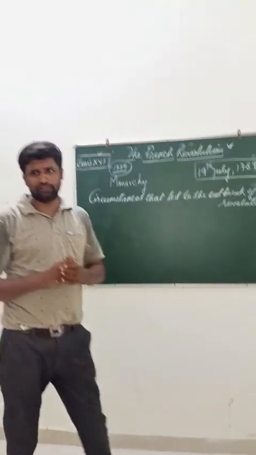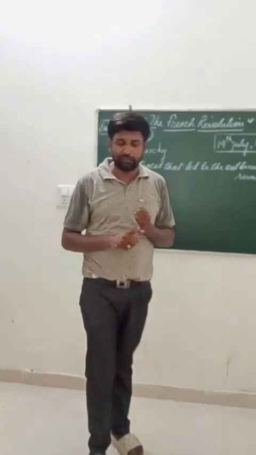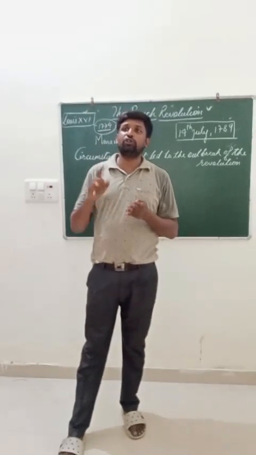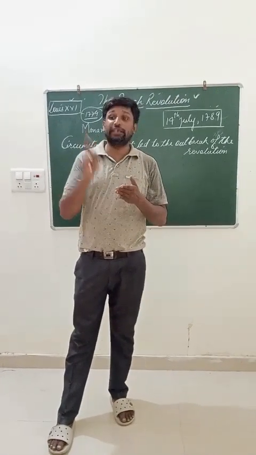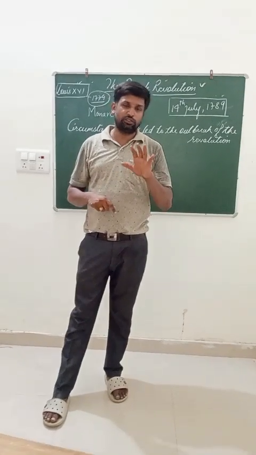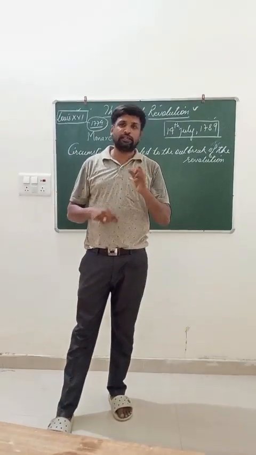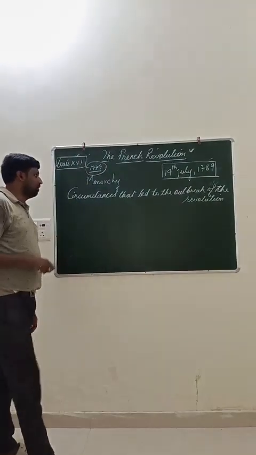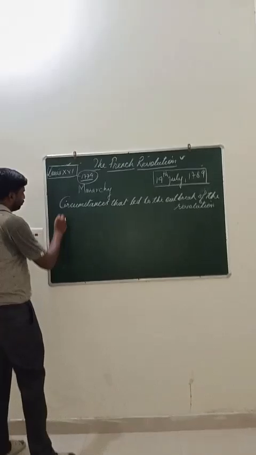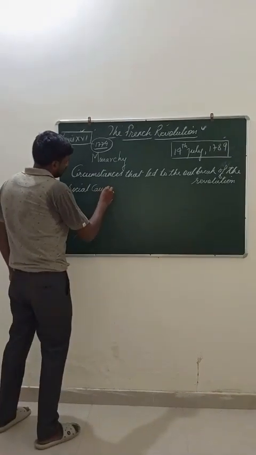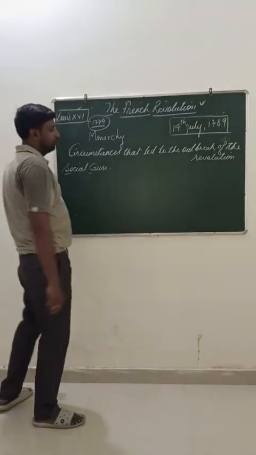There are many circumstances. We are going to discuss the economic circumstances, political circumstances, social cause. We are going to discuss the increase in population, philosophers' ideas. We are going to discuss the 5 causes that led to the outbreak of the French Revolution. See, first let's understand the social cause. चलो सामाजिक वजह जानते हैं जिसने फ्रांसीसी क्रांति को जन्म दिया.